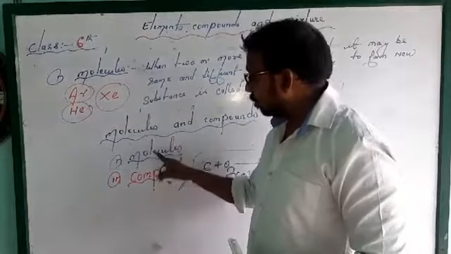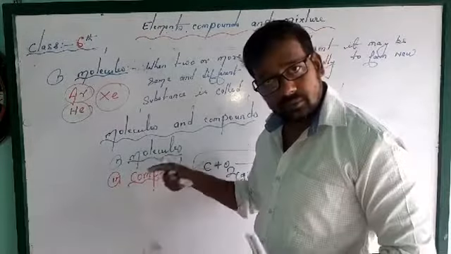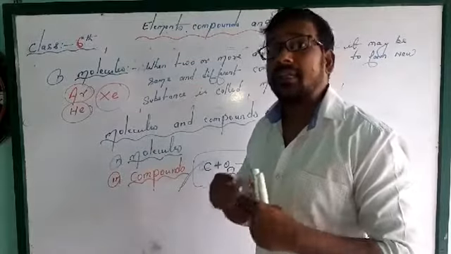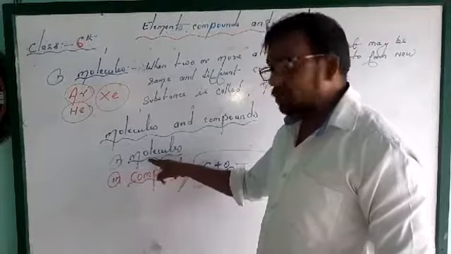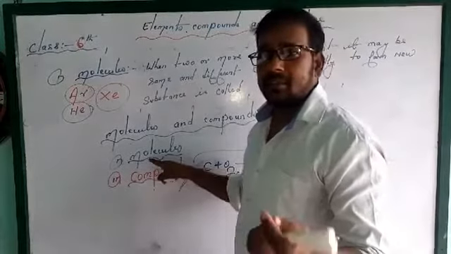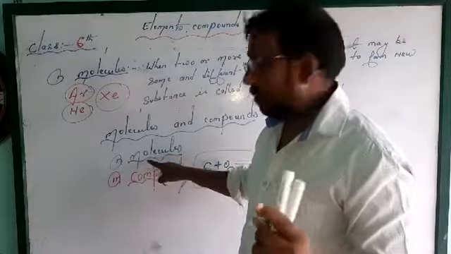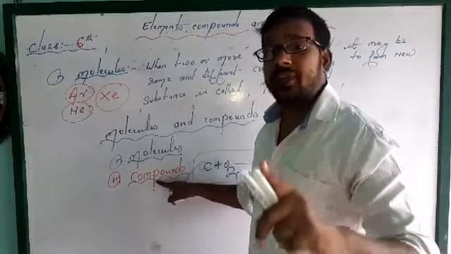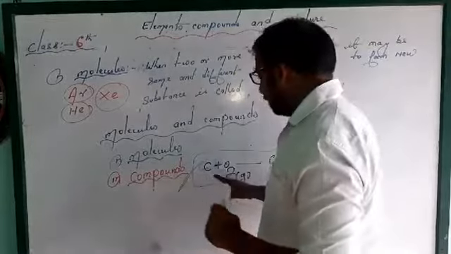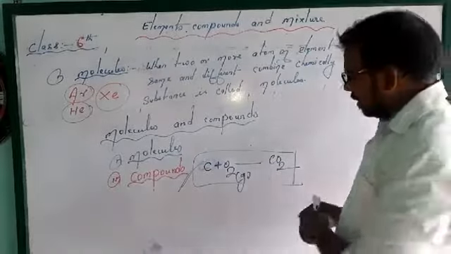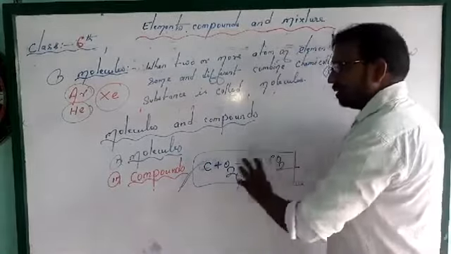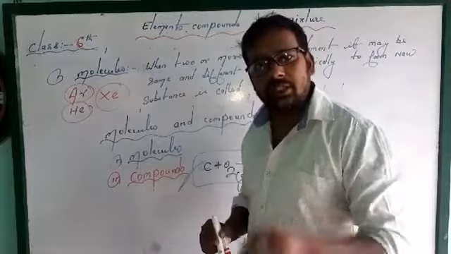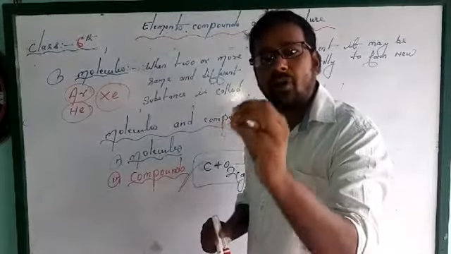So in both cases, molecule and compound, elements combine with each other chemically. But in molecules, the atoms may be the same or different. But in the case of compound, the atoms will always be different elements. They combine to form a compound. You can say that it is also a molecule, but you can also say that when two and more small molecules combine they form a compound.